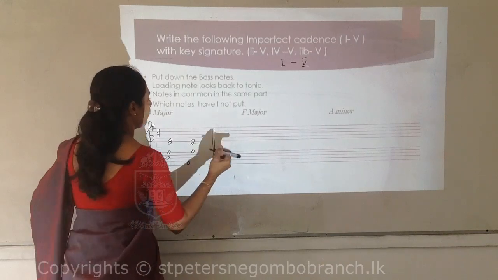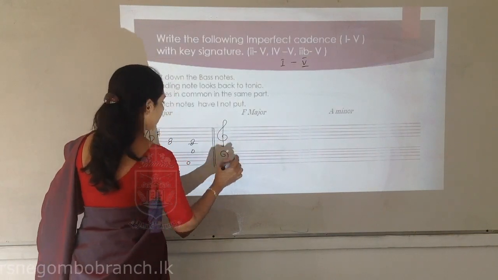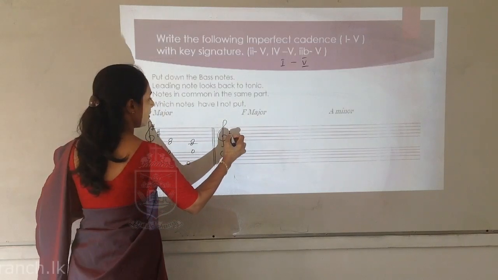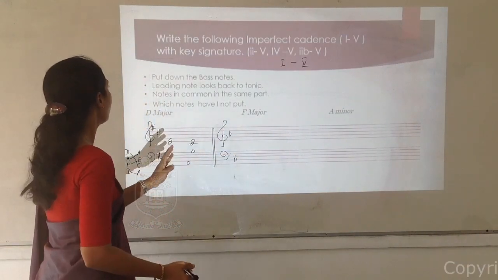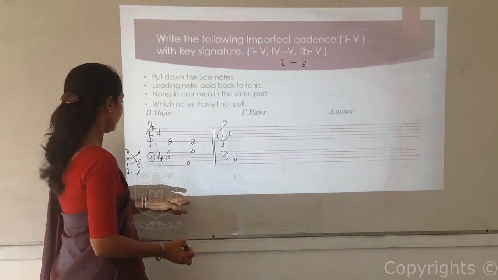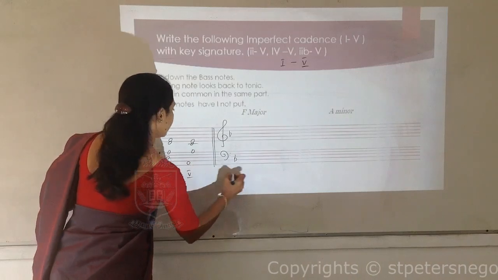F major. F major key signature, B flat. Don't forget to put the key signature. They ask to write with key signature. You have to put the chord indication.